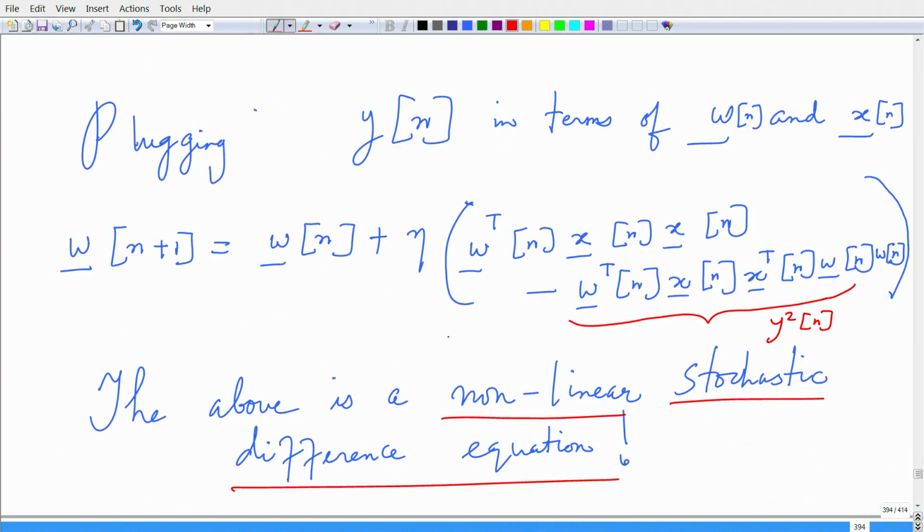So, in some sense I have a quadratic form like w transpose times the correlation matrix times w, which is more elegant than writing it in terms of x and w in an arbitrary way. Okay. So, this equation that I have above is a nonlinear stochastic difference equation.